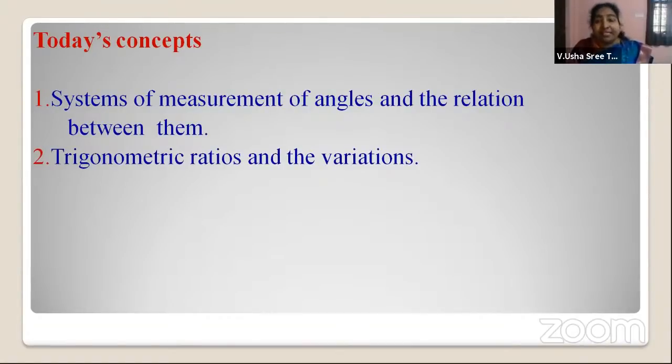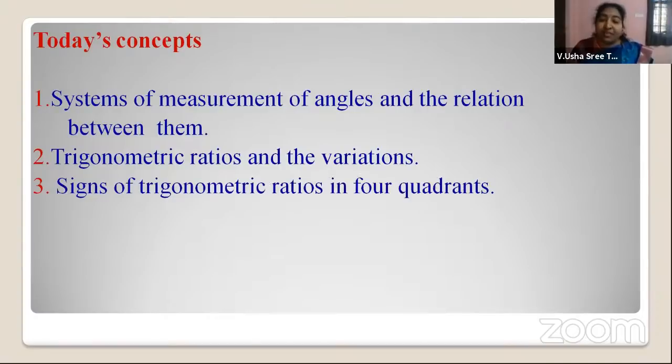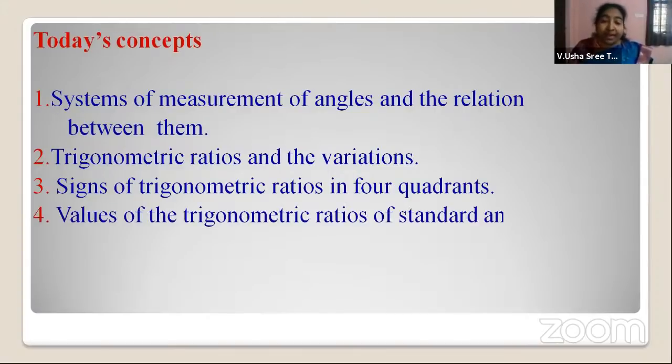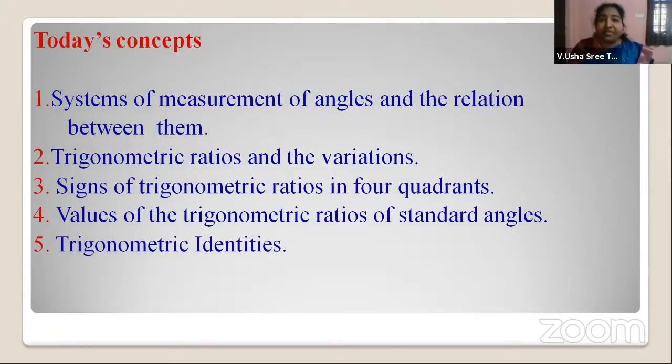Then we'll see signs of trigonometric ratios in the 4 quadrants, how the sign is changing. Then the values of the trigonometric ratios with standard angles, what you have learned in your class 10, and also a little extension of that. Then we'll see the trigonometric identities. Then we will also discuss some problems based on the concepts we are going to look into today.